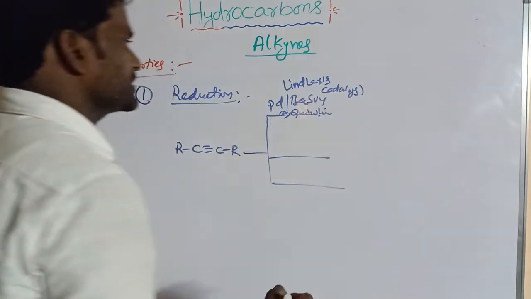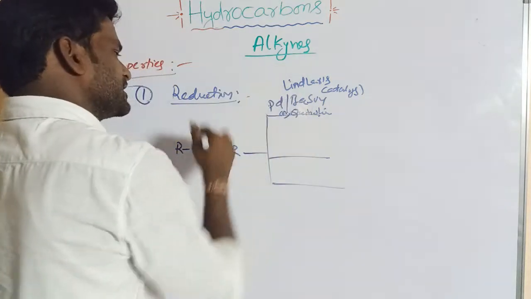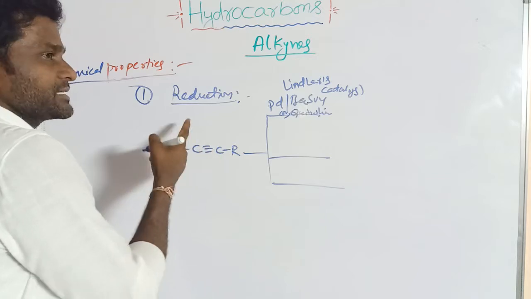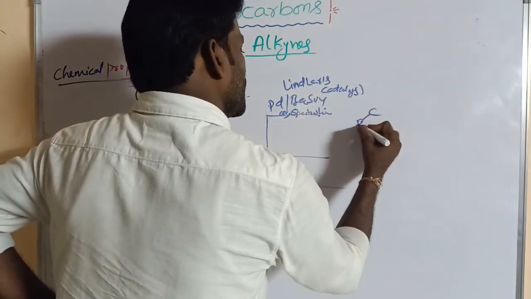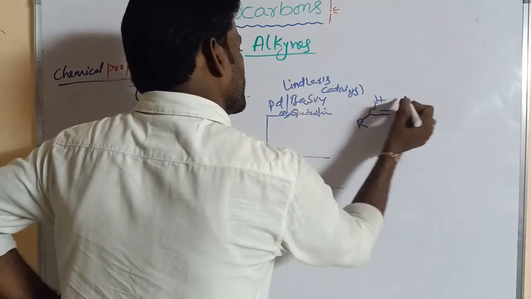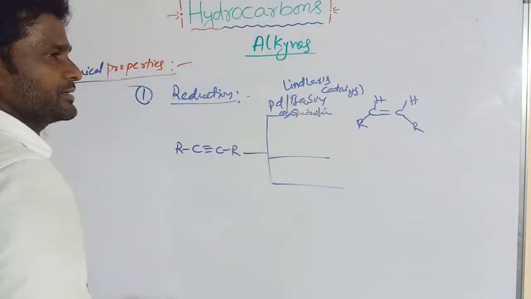So Lindlar's catalyst gives you a cis product. Here, adding hydrogen is syn addition or cis addition. That gives R-CH=CH-R with both hydrogens on the same side. Here over-reduction can be prevented by quinoline.